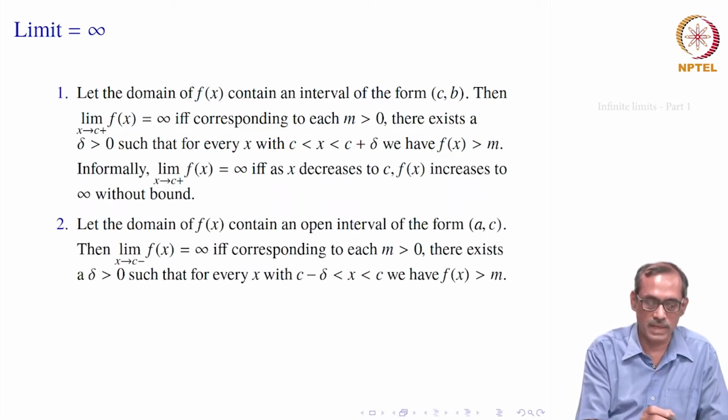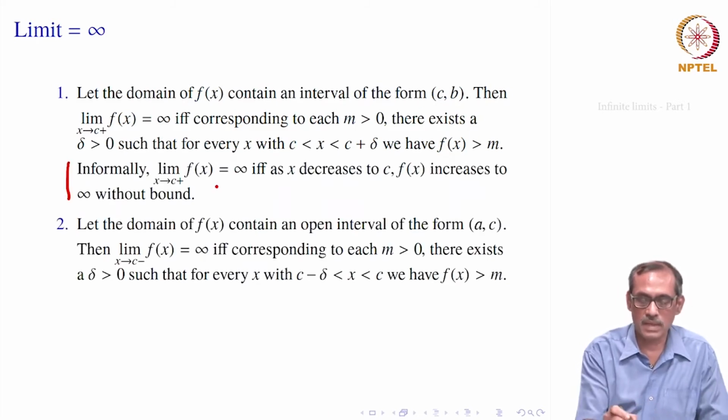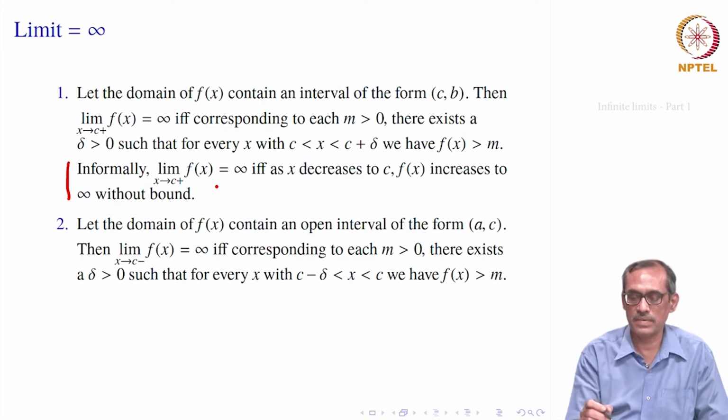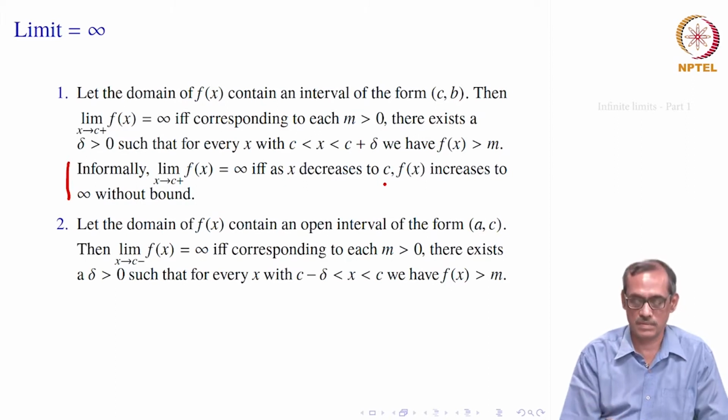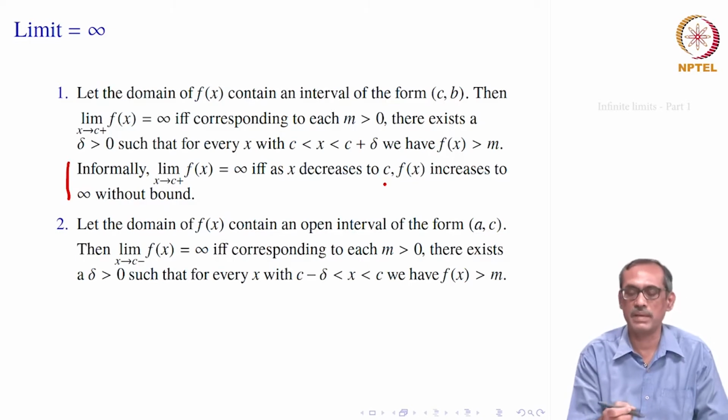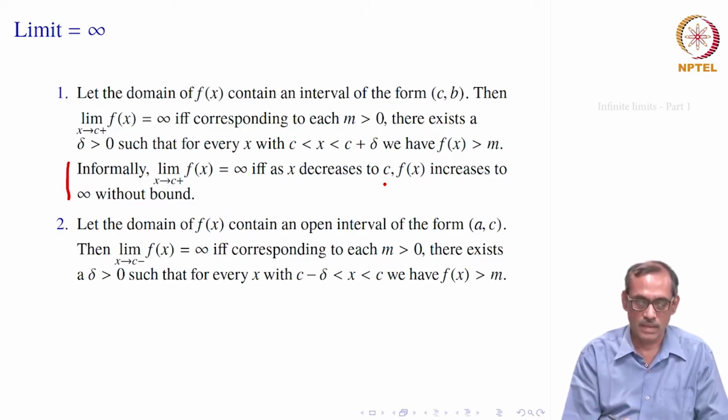Informally, we would say limit f of x equals infinity if, as x decreases to c from the right side, f of x increases to infinity without bound. You can stop somewhere, but there are still bigger values than any value. That is what the idea of limit x goes to c plus equal to infinity means.